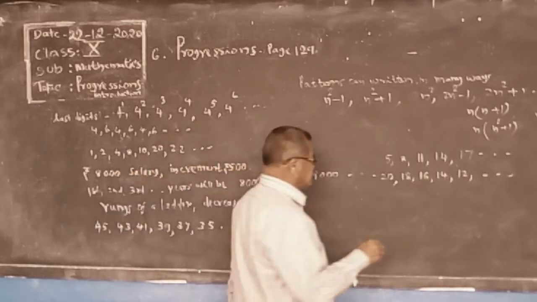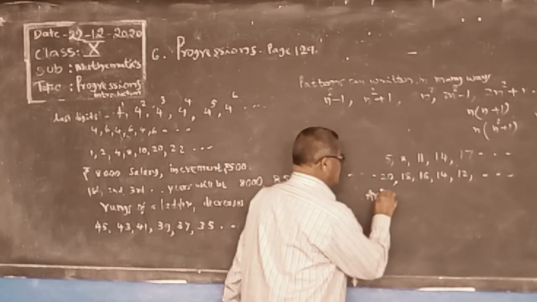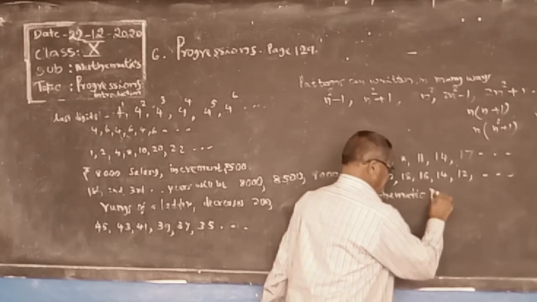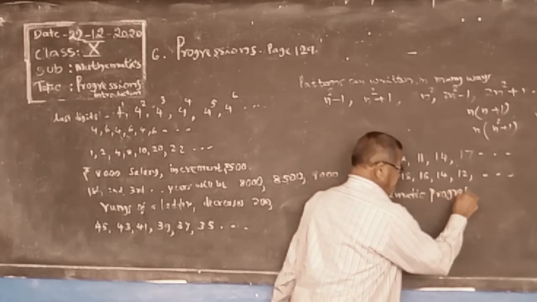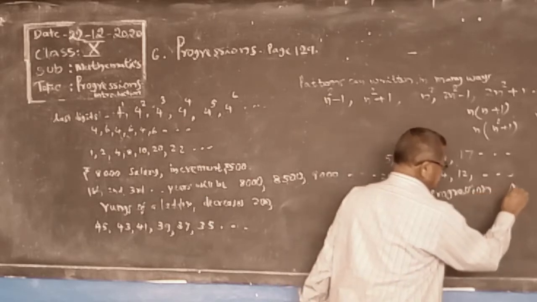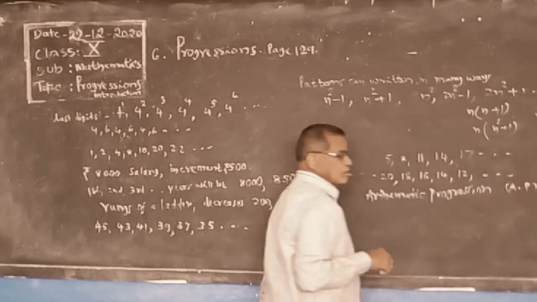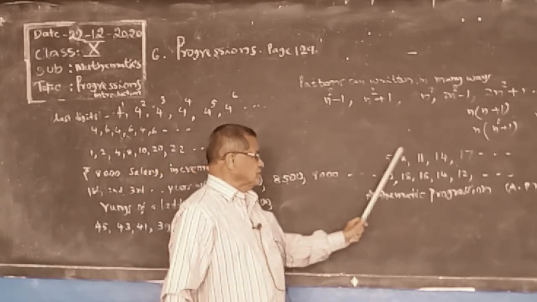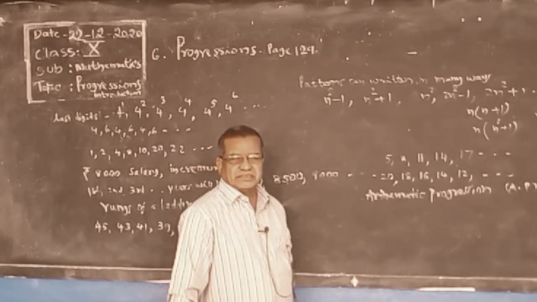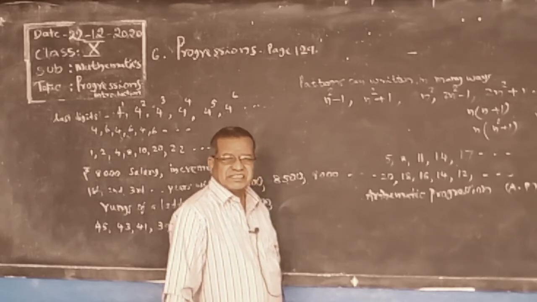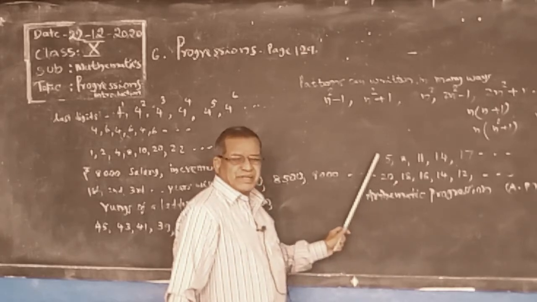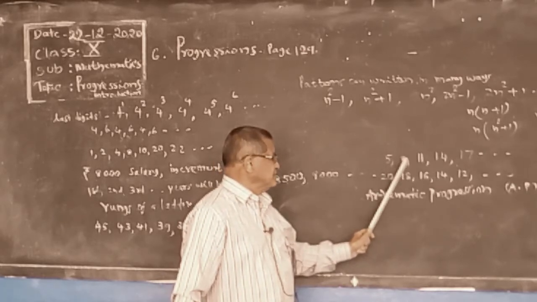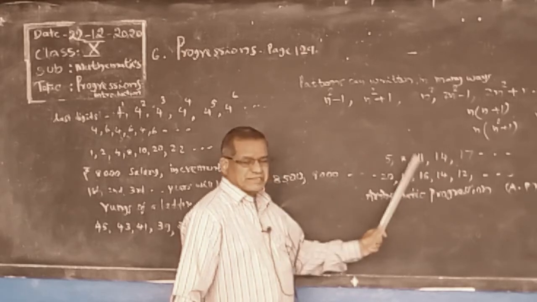We call this arithmetic progression, AP for short. A very simple arithmetic progression: the list of numbers obtained by adding a fixed number to the preceding number.